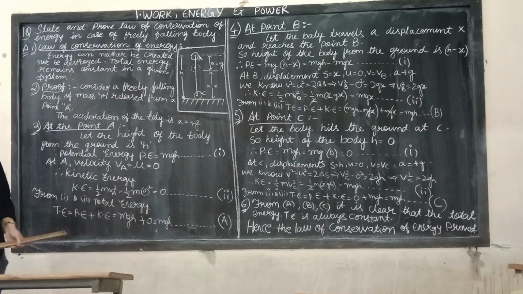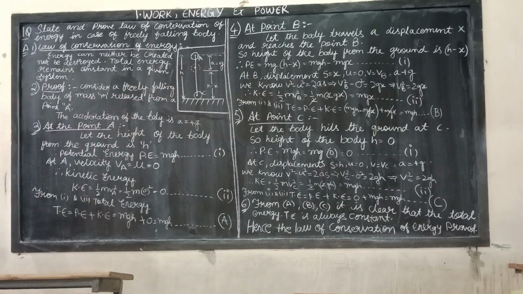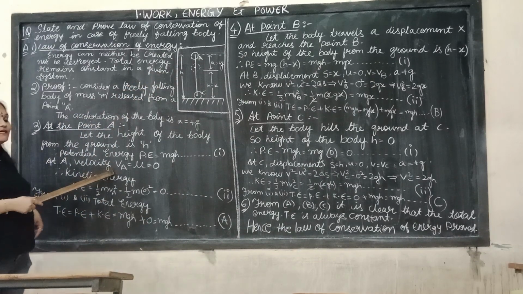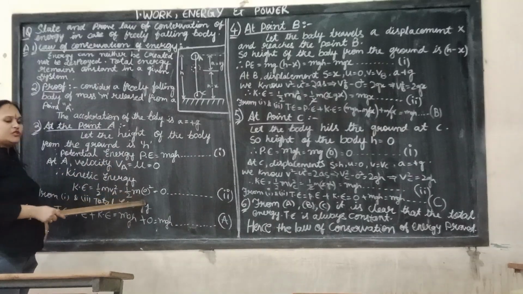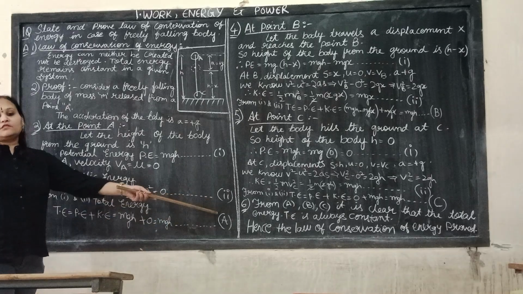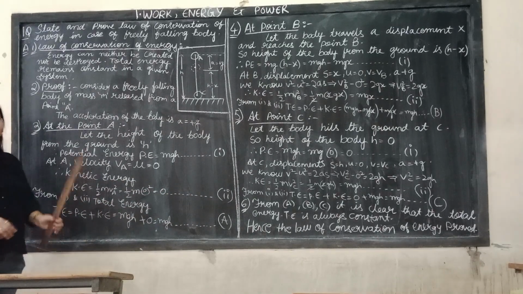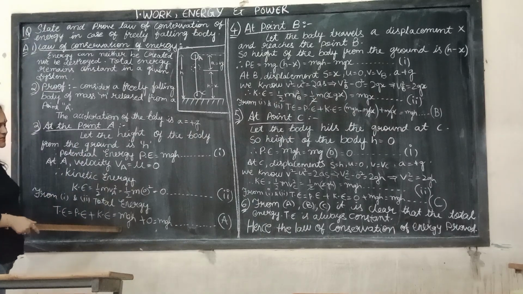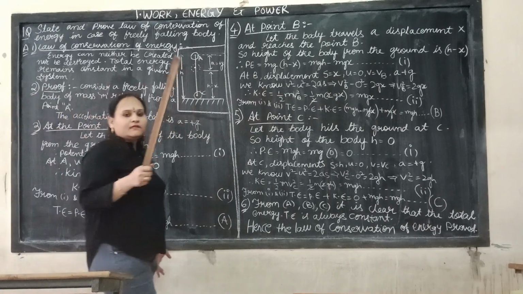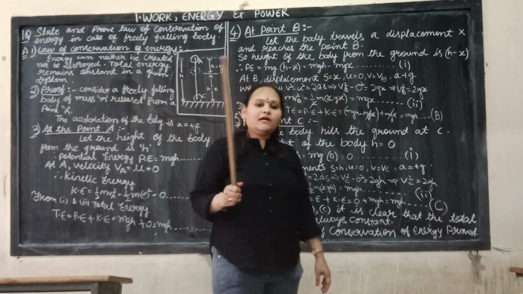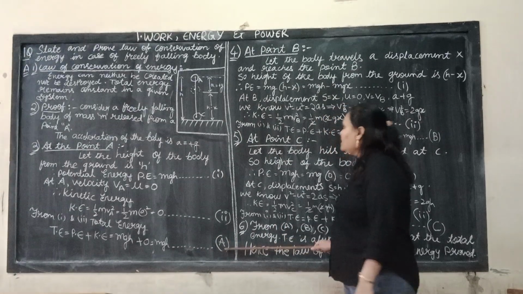So the kinetic energy at that point, half m v A square, becomes 0. At A, the total energy equals potential energy plus kinetic energy. Potential energy is mgh, kinetic energy is 0. So the total energy equals mgh. This is equation number A.